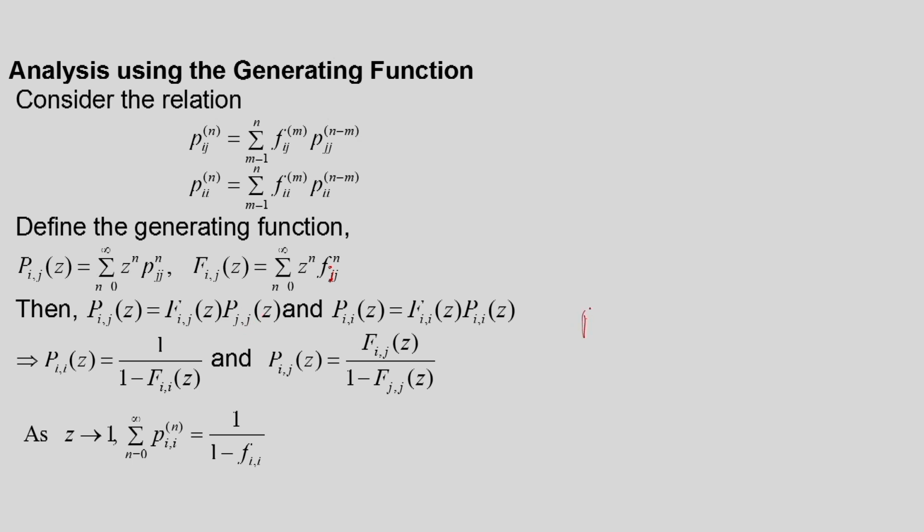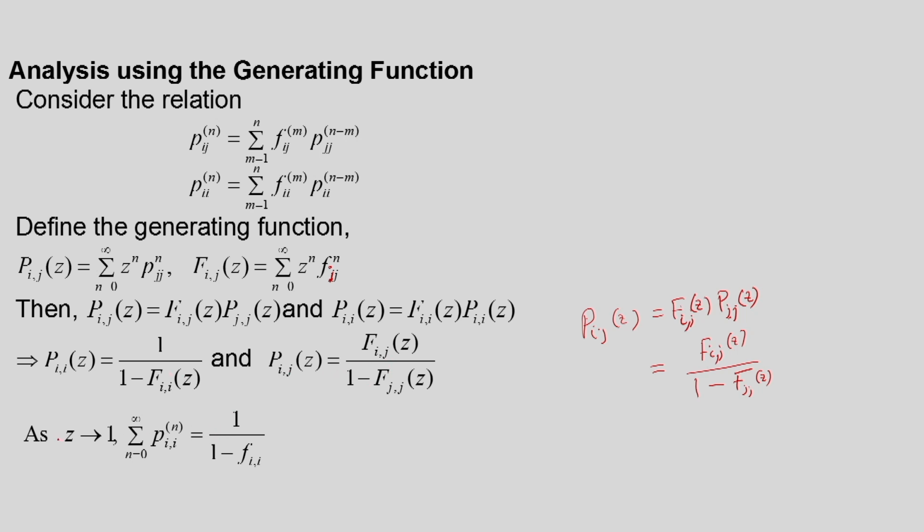We get that Pij(z) is equal to Fij(z) into Pjj(z). Now, this quantity Pjj(z), using this relationship we can write as 1 by 1 minus Fjj(z). Okay. This relationship if we use for state j, we will get like this. So, that way we established this relationship and this relationship.